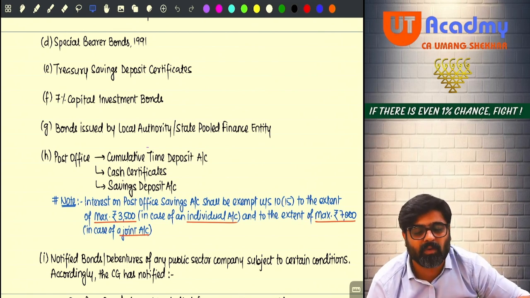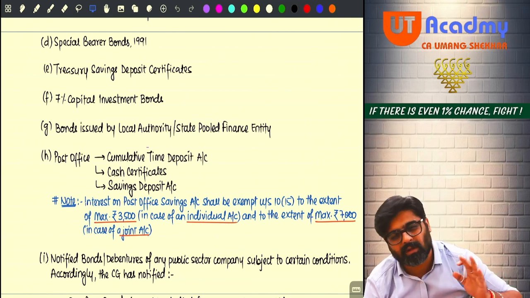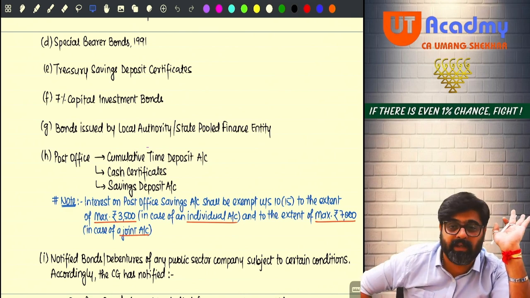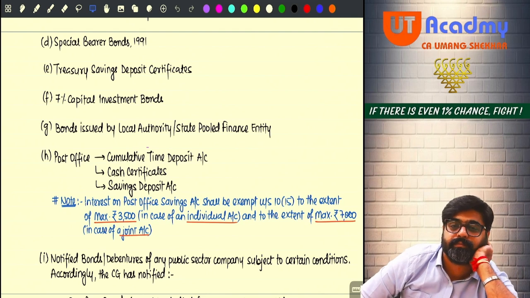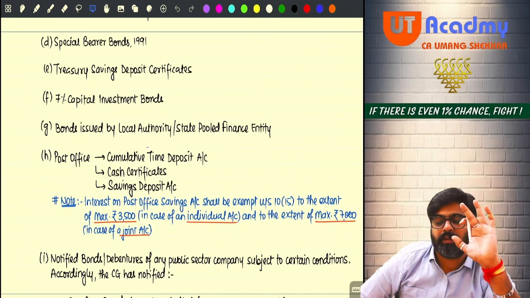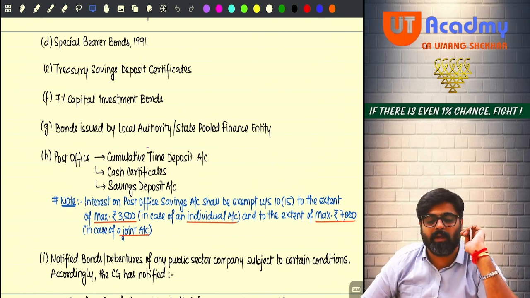In the post office savings account, the interest for the year will not be taxable, but to the extent of 3,500 only. If the interest is 3,500 or less, it is fully exempt. If it is more than 3,500, then up to 3,500 is exempt and the balance will be taxable as your Income from Other Sources. This applies when you have a post office savings account in your individual name only.